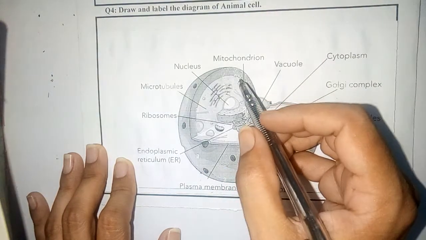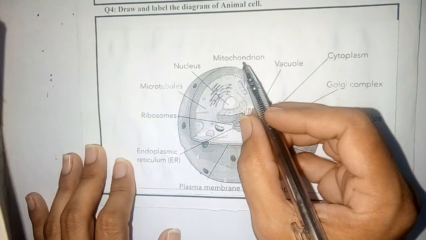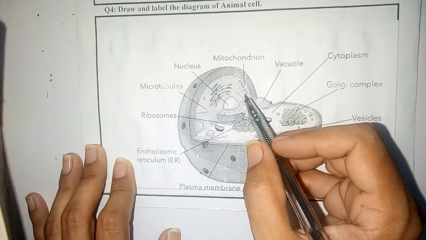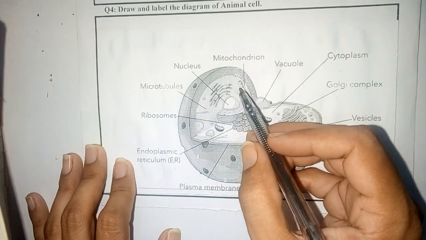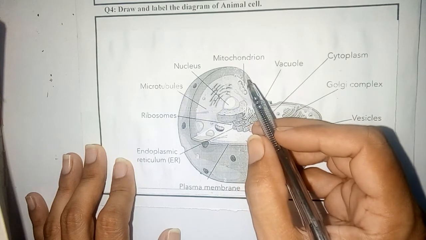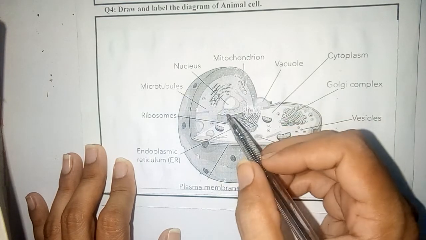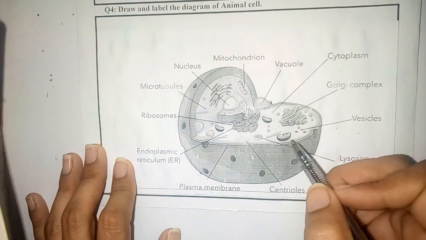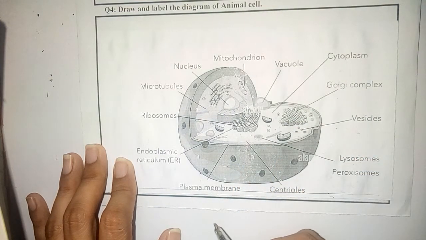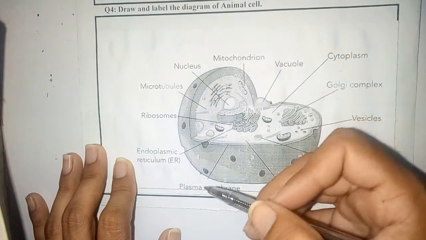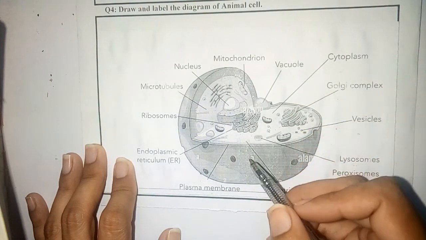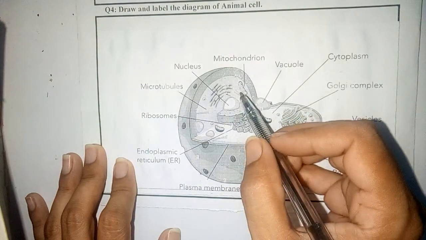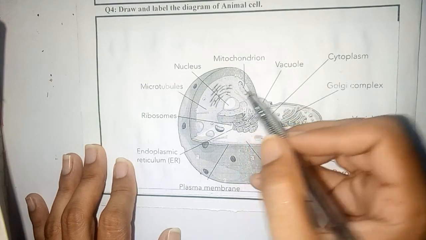Next you can see here the mitochondrion. Students, mitochondrion is a singular word and mitochondria is a plural word. You can see here we have more than one mitochondrion, because there are mitochondria in the animal cell. Mitochondria is a double membrane bounded structure.